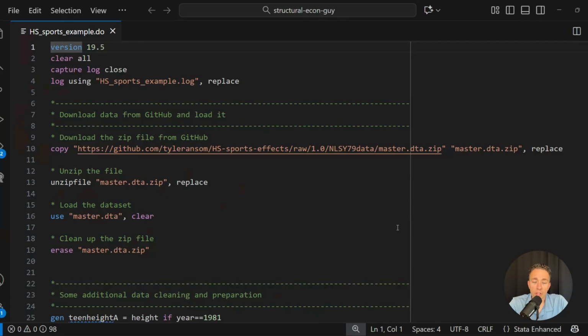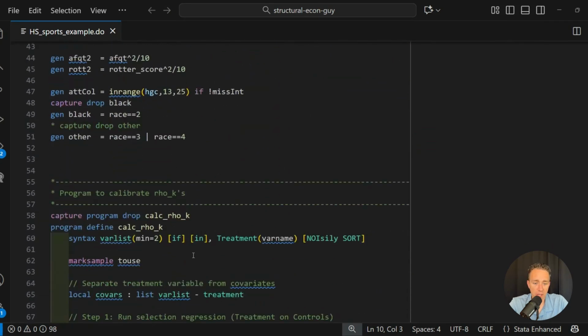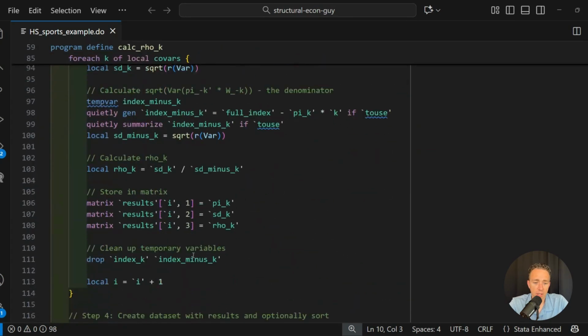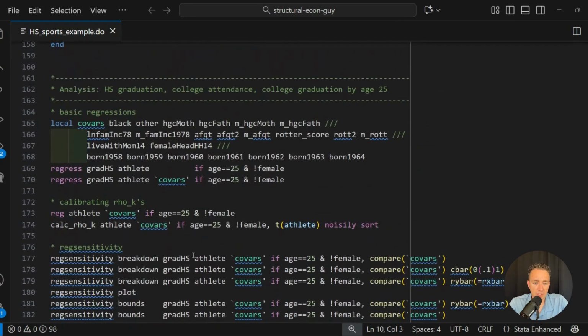And first I'll walk through the code, and then we can watch it run in Stata. Because I'm a clean coder, I've got a GitHub repository that has all of the replication files to that publication. And so we can easily just grab that URL, it's right here, and download that zip file, unzip it, load in the data, and then erase the zip file. And this is a clean coding way of importing the data straight from the replication repository. And then there's some data cleaning operations that need to be done. But then the main analysis is just right here.